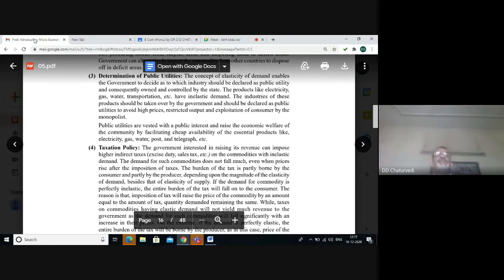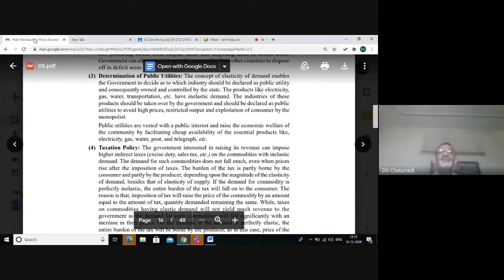This is social and welfare in nature. And these services are declared as public utilities because these services have inelastic demand. The users of these services are forced to pay any price or very high price in case there is no such policy of the government to control their prices by declaring these services as public utilities.